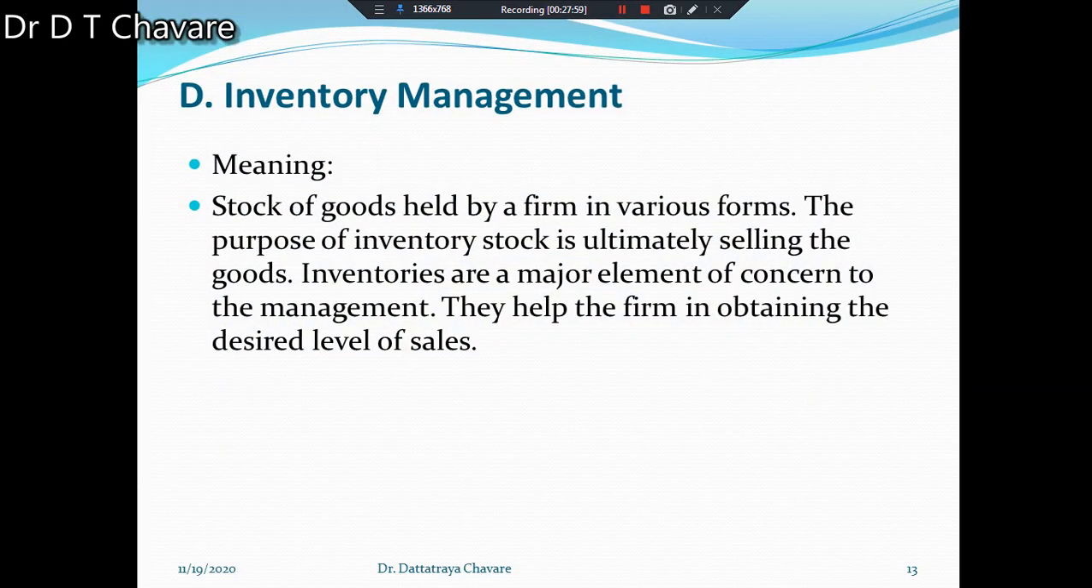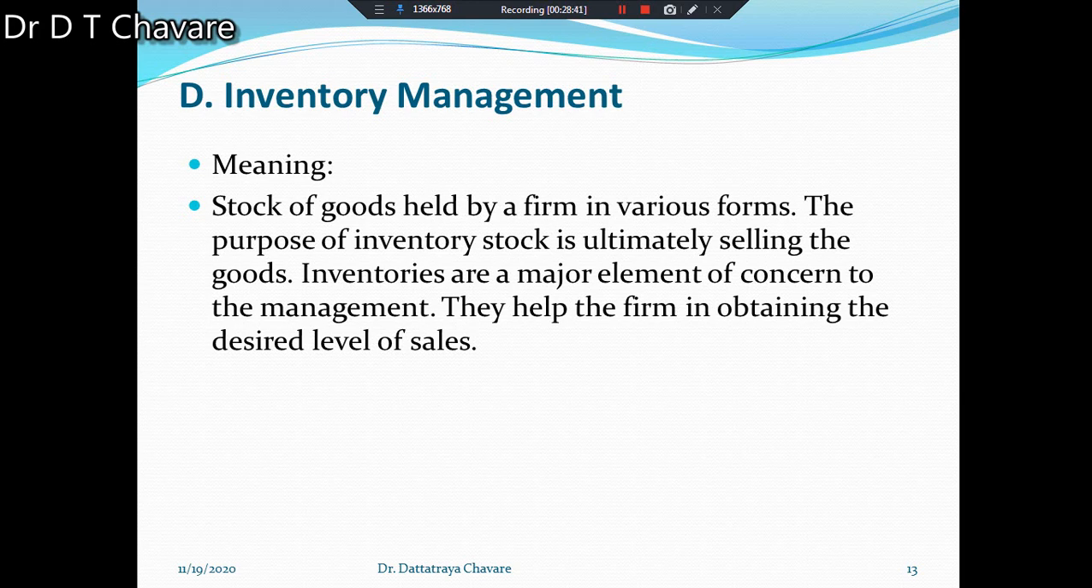Try to understand. Then inventory management, we have to understand. What is the exact meaning of inventory management? Inventories are the stock. Inventories are the stock of goods held by a firm in various forms. The purpose of inventory stock is ultimately selling the goods. That purpose we have to understand first.